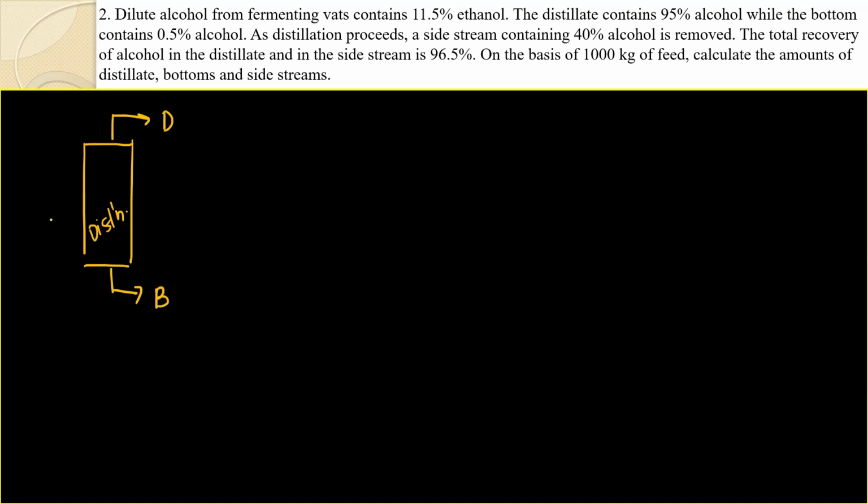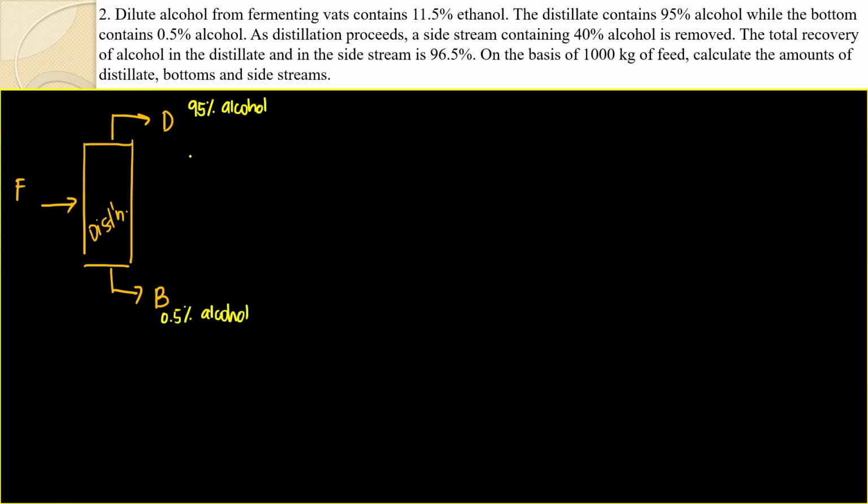Distillate, bottoms, and feed. It says there, dilute alcohol from fermenting vats contain 11.5%. The distillate contains 75% alcohol, bottoms Fe. So let's write the given here. 95% alcohol. Then, well, the bottom contains 0.5% alcohol.